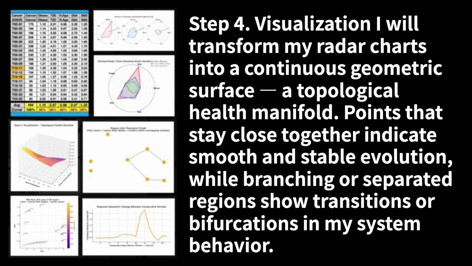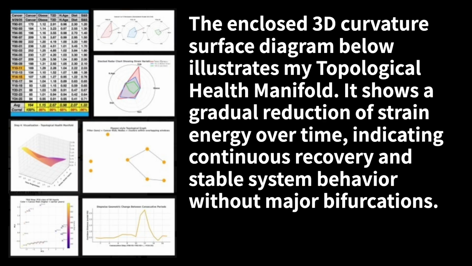Step 4. Visualization: I will transform my radar charts into a continuous geometric surface, a topological health manifold. Points that stay close together indicate smooth and stable evolution, while branching or separated regions show transitions or bifurcations in my system behavior. The enclosed 3D curvature surface diagram below illustrates my topological health manifold. It shows a gradual reduction of strain energy over time, indicating continuous recovery and stable system behavior without major bifurcations.